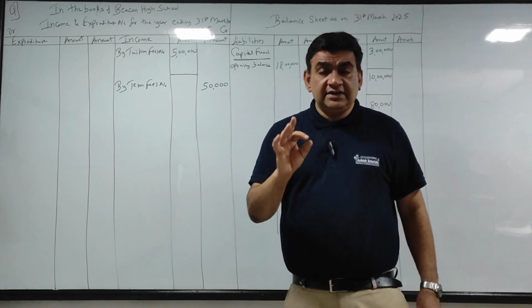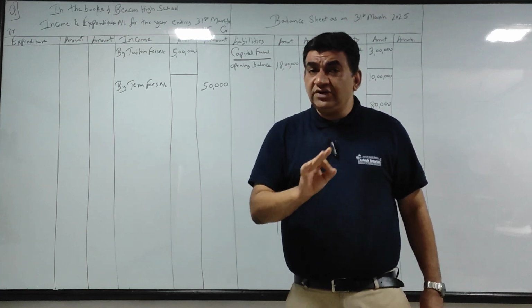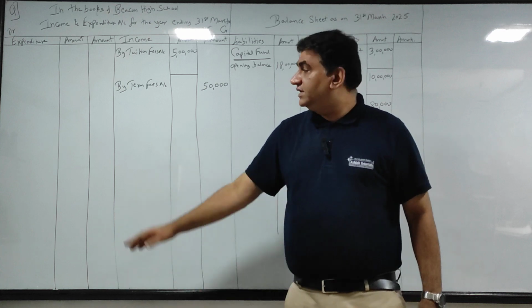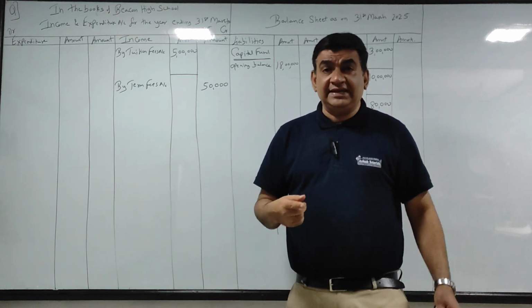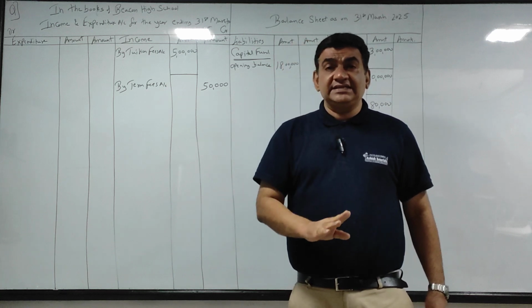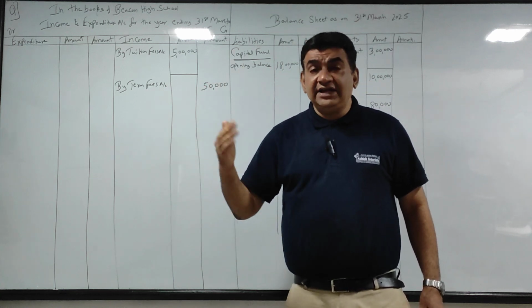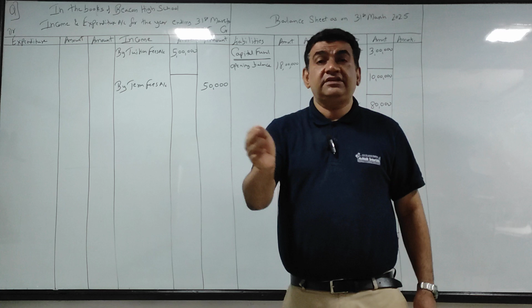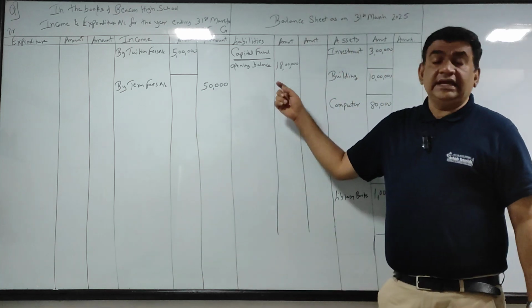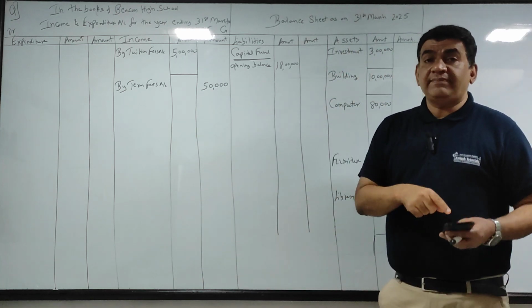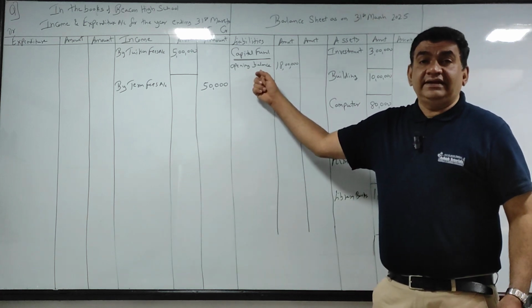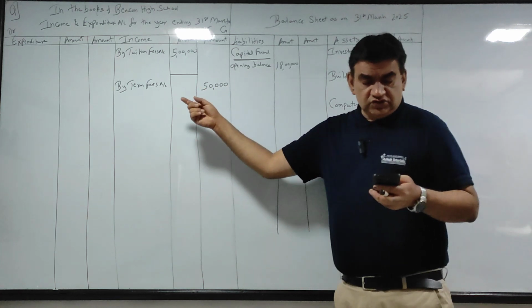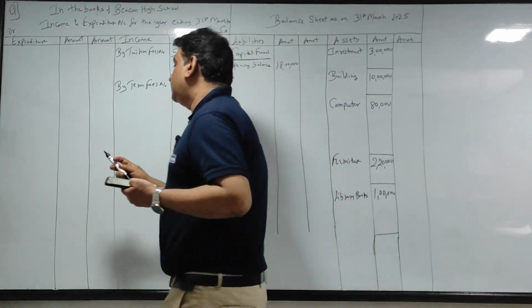So I'll repeat. If the question is silent on entrance fees or admission fees, you will treat it as an income, which we will do in all of these, because nothing is mentioned. And when they say capitalize, that means you will add it to your capital and use it in the future. So in that case, you will add it here. Suppose it said here admission fees to be capitalized, I will add it here. But nothing is mentioned, so I will take it as an income.